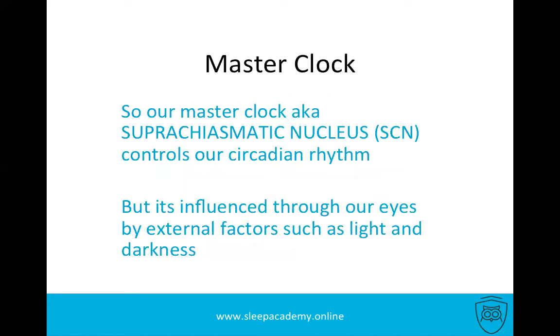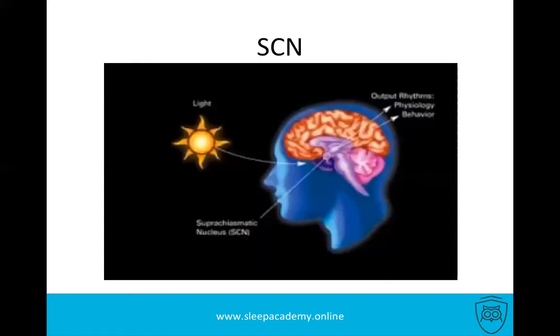So our master clock, aka the suprachiasmatic nucleus, controls our circadian rhythm. However, it is influenced through our eyes by external factors, such as light and darkness. As you can see on this diagram, light comes in through our optic nerve straight into our hypothalamus, and therefore it gives a signal to the suprachiasmatic nucleus, which sends signals to the body to control or activate specific functions. It activates a lot of physiology and behavior in the body.